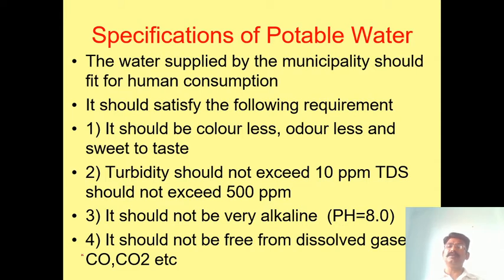That also can't be drunk. So it should be neither alkaline nor acidic. And dissolved gases like carbon dioxide and carbon monoxide should not be there. Carbon monoxide is a very dangerous gas, and carbon dioxide also. So the water should not contain these gases.